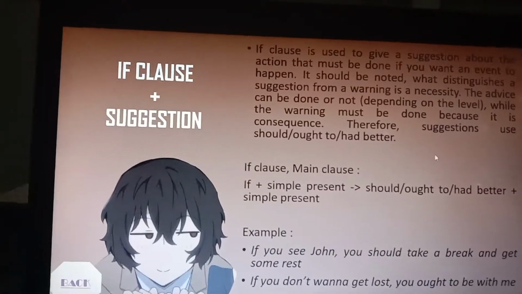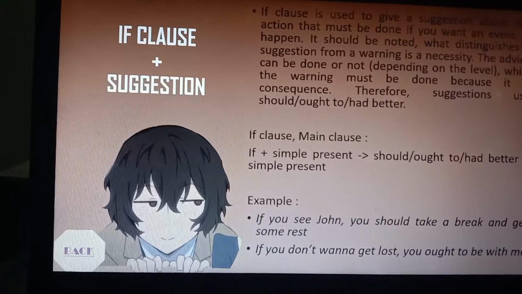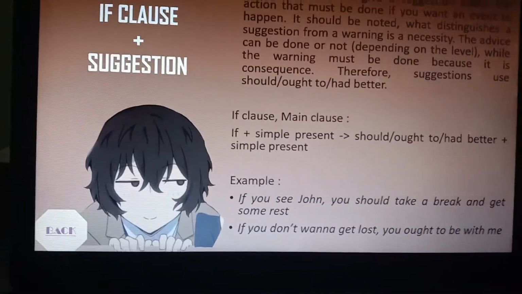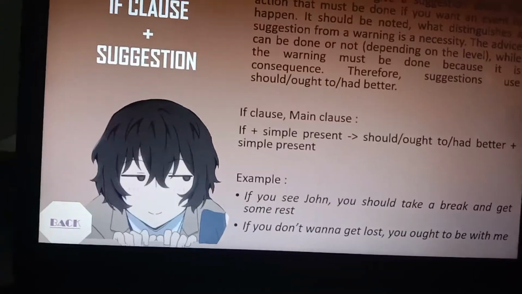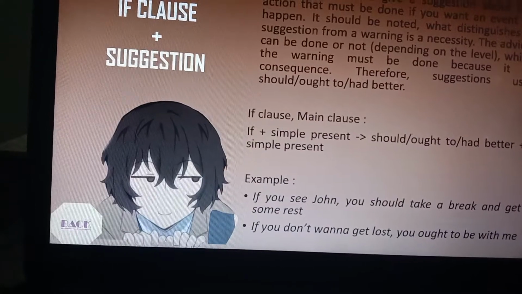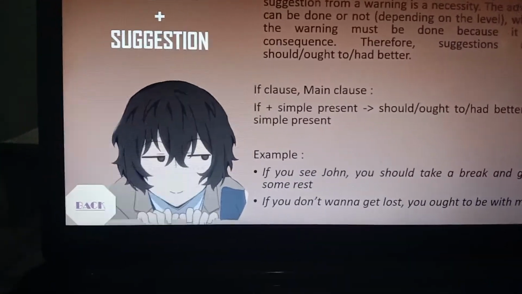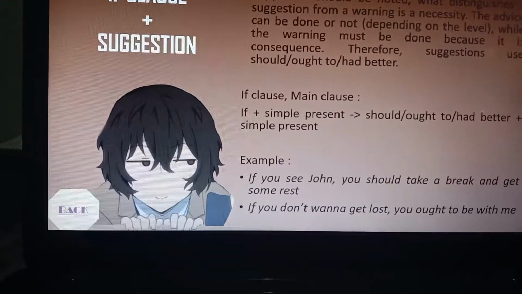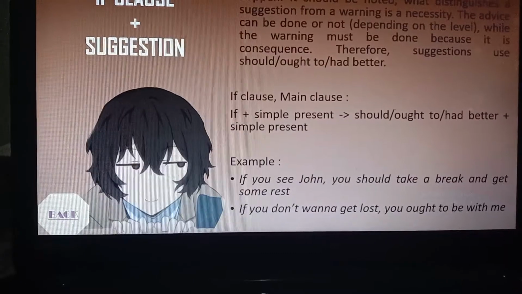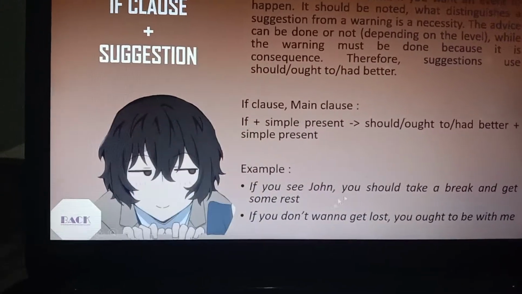What distinguishes a suggestion from a warning is necessity. We use simple present for the if clause and should, ought to, or had better plus simple present for the main clause. For example, if you see John, you should take a break and get some rest. The next example is, if you don't want to get lost, you ought to be with me.